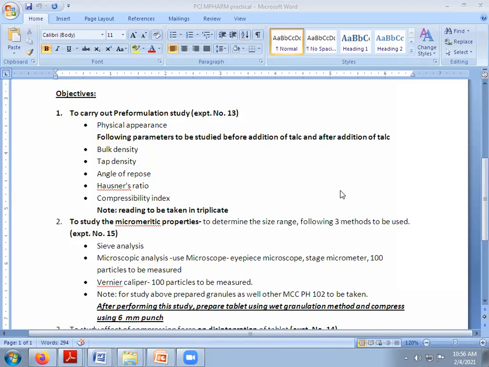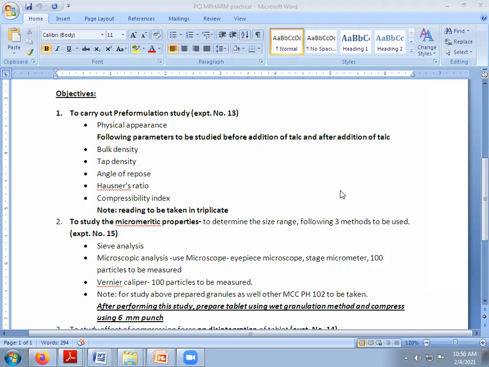Apart from this, we also have the digital vernier caliper. This is also used, but we will avoid the vernier caliper for granules; if we have pellets or some uniform size, or a round shape, this vernier caliper is very good.